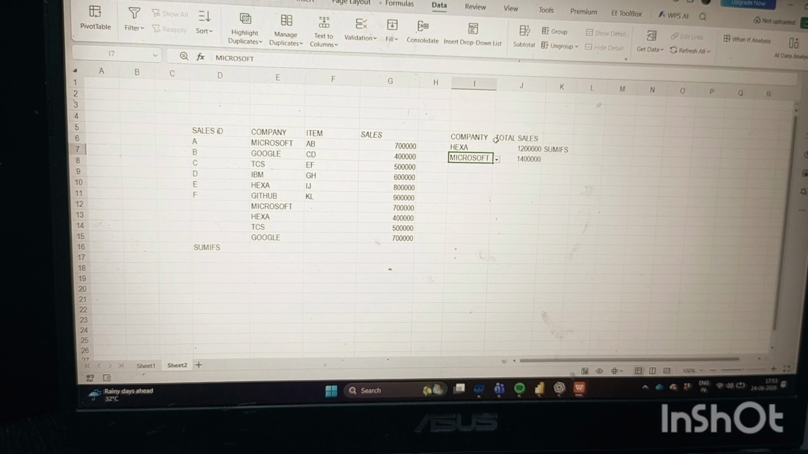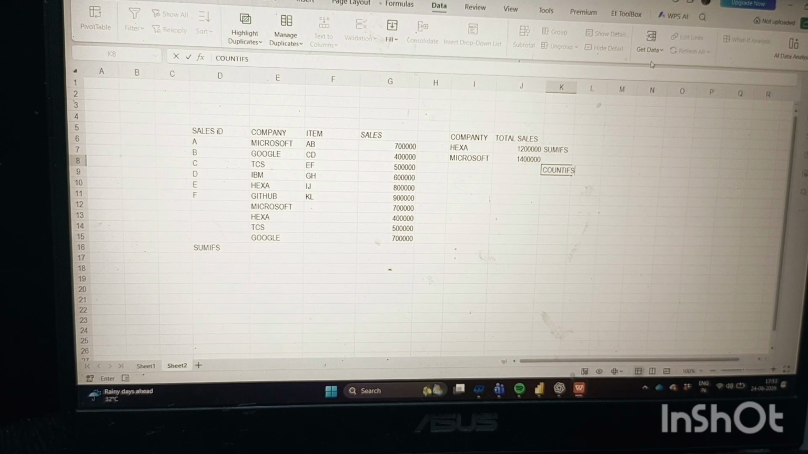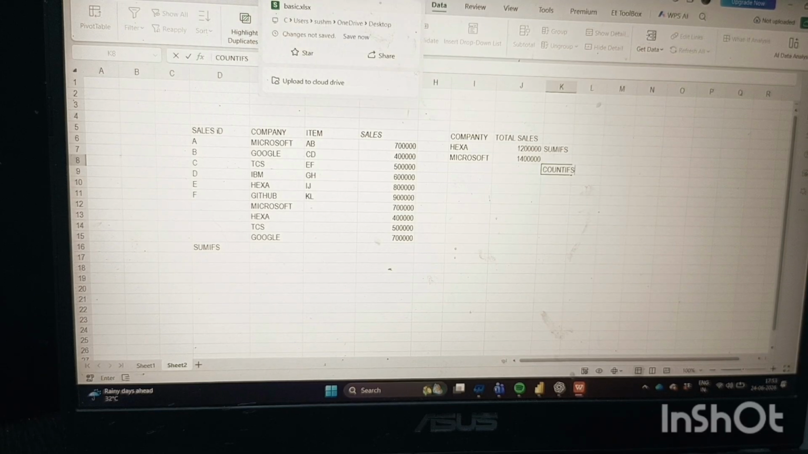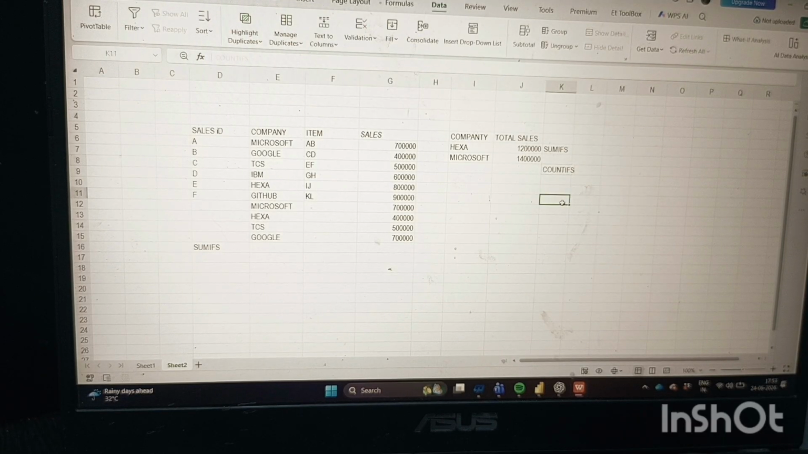And now it's time to use COUNTIFS. How does COUNTIFS work? COUNTIFS. Okay, I want to calculate how many companies there are in total. I want to count, it works for counting. So how many companies are there, it will count.